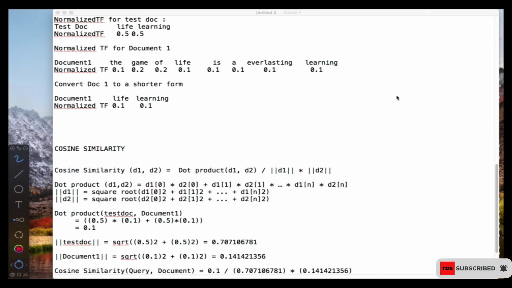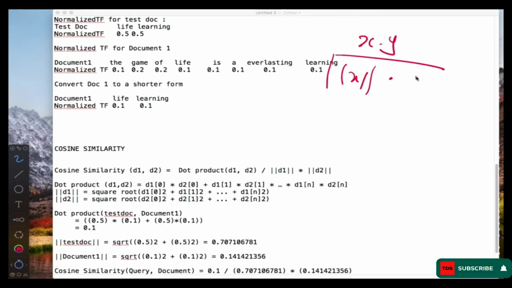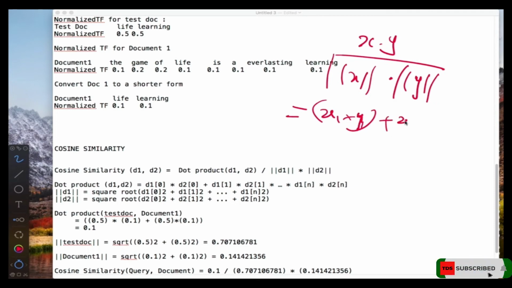Now if you remember, in our previous video we talked about the formula for calculating the cosine similarity. It is the dot product of x and y, divided by the absolute value of x multiplied by the absolute value of y, which we expanded to x1 multiplied by y1, plus x2 multiplied by y2, all the way to the last item.